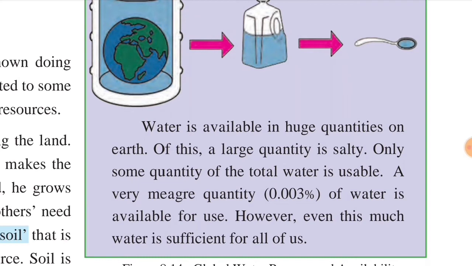Of this, a large quantity is salty. Only some quantity of the total water is usable. A very meagre quantity, 0.003% of water, is available for use. However, even this much water is sufficient for all of us.